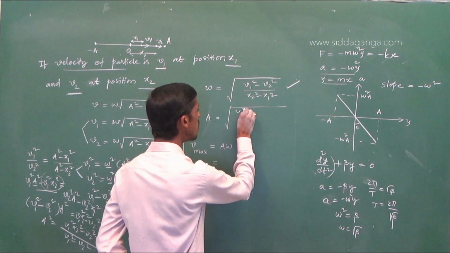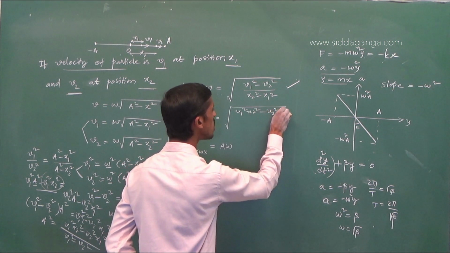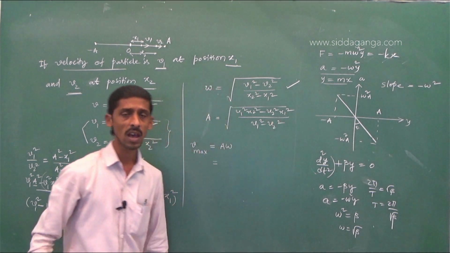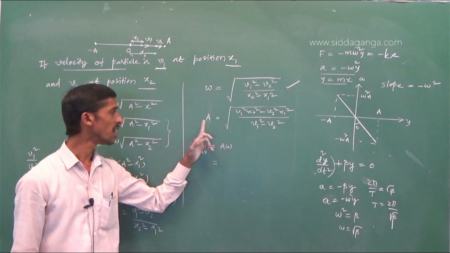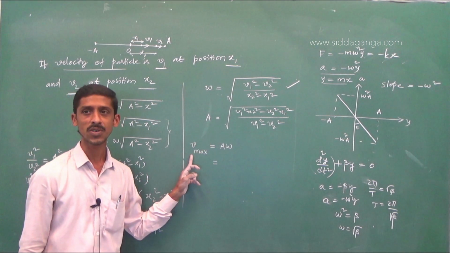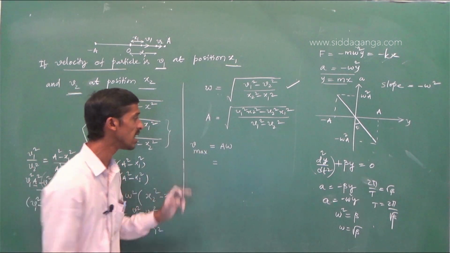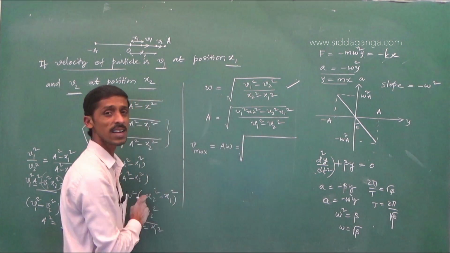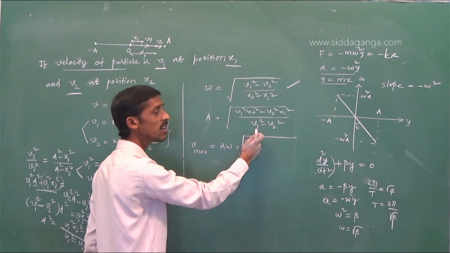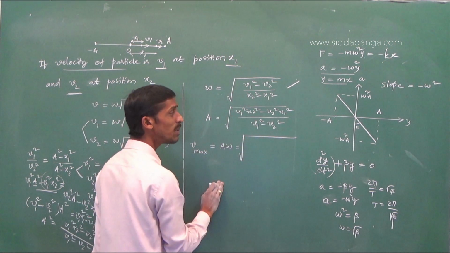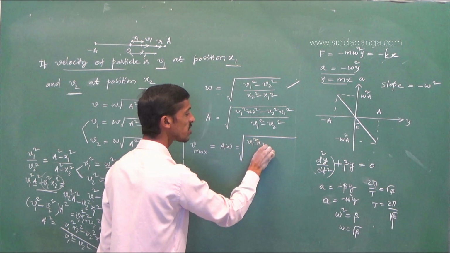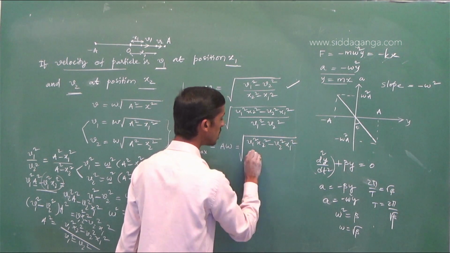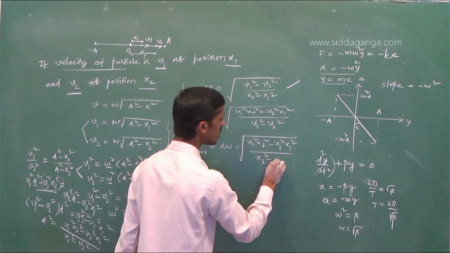So now v1 square x2 square minus v2 square x1 square divided by v1 square minus v2 square. As you know angular frequency and amplitude, if it is asked to calculate maximum particle velocity, you can see the product of these two. ಇವೆರಡನ್ನ ಮಲ್ಟಿಪ್ಲೈ ಮಾಡಿದ್ರೆ ಏನಾಗುತ್ತೆ ನೋಡಿ, v1 square minus v2 square, v1 square minus v2 square cancel out. The remaining terms are v1 square x2 square minus v2 square x1 square divided by x2 square minus x1 square.